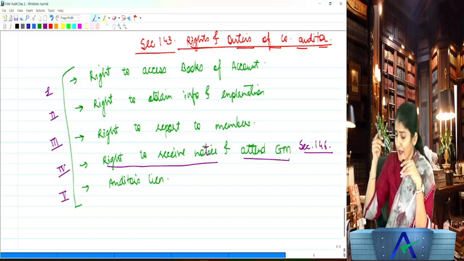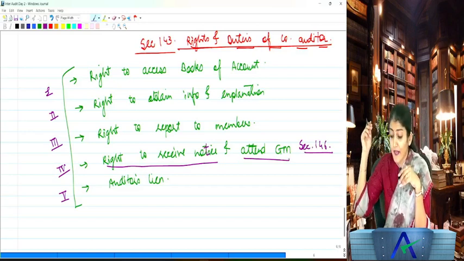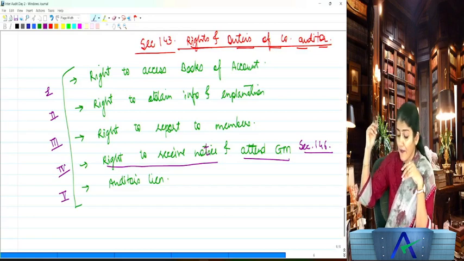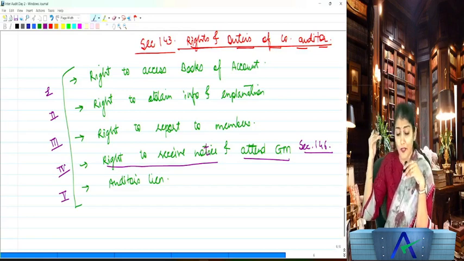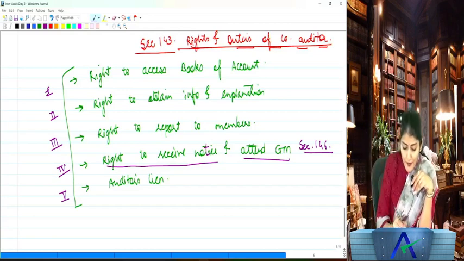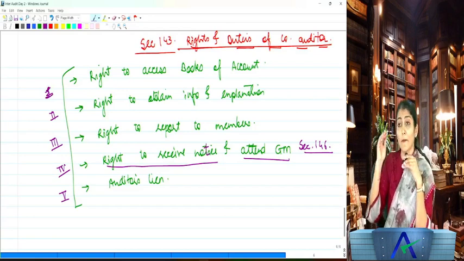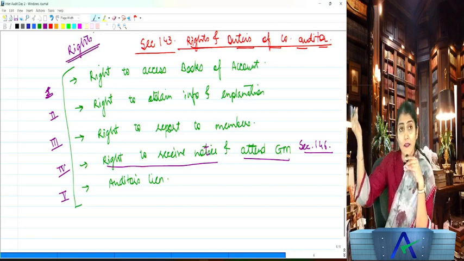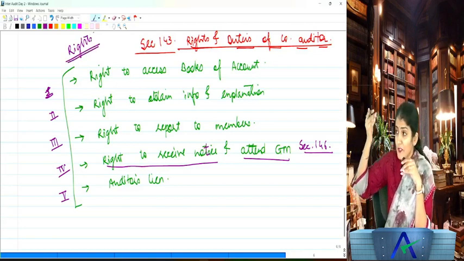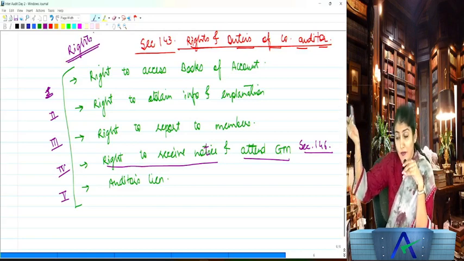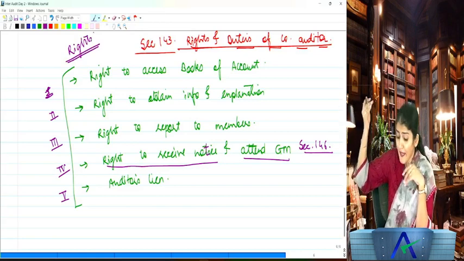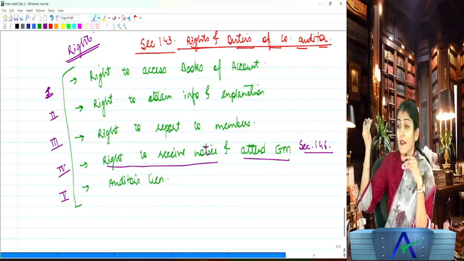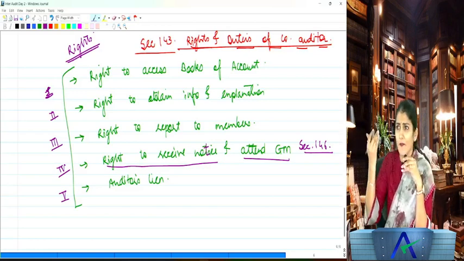Do you remember that? Right to receive notice and attend the general meeting, that right has been given under section 146. Have you made a list of the rights of the company auditor? These are the rights: right to access books of account, right to obtain information and explanation, right to report to the members, right to receive notice and attend the general meeting, and right to exercise the audit lien. What is auditor's lien? We'll come to that.